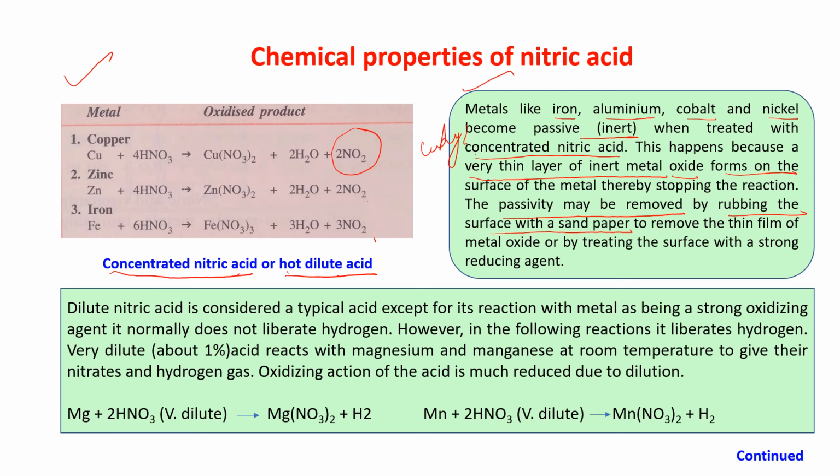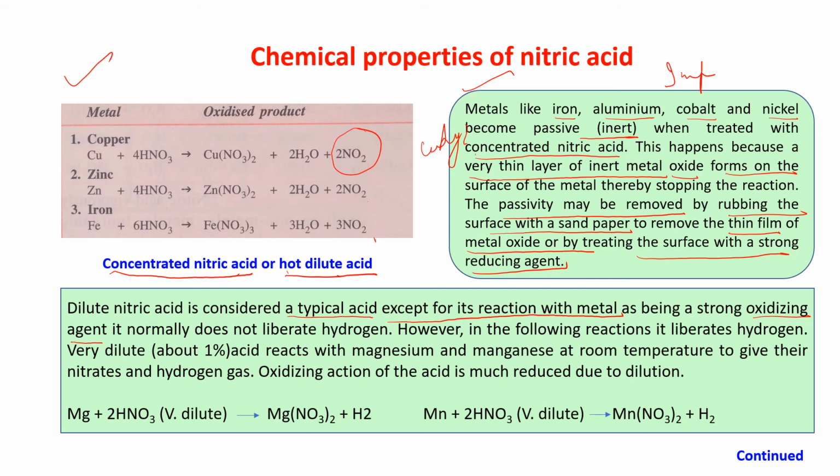If we rub the surface with the sandpaper, then the thin film will be removed. That is, the metal oxide thin film that formed will be removed, or by treating the surface with a strong reducing agent. So all these are important. Okay. Now, dilute nitric acid is considered a typical acid except for its reaction with metal. As a strong oxidizing agent, it normally does not liberate hydrogen.